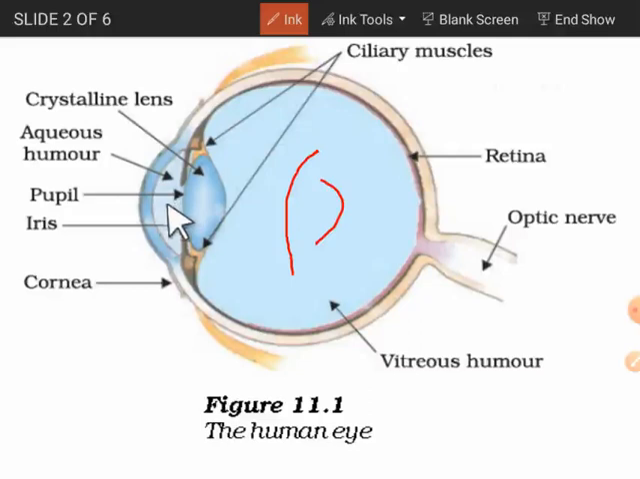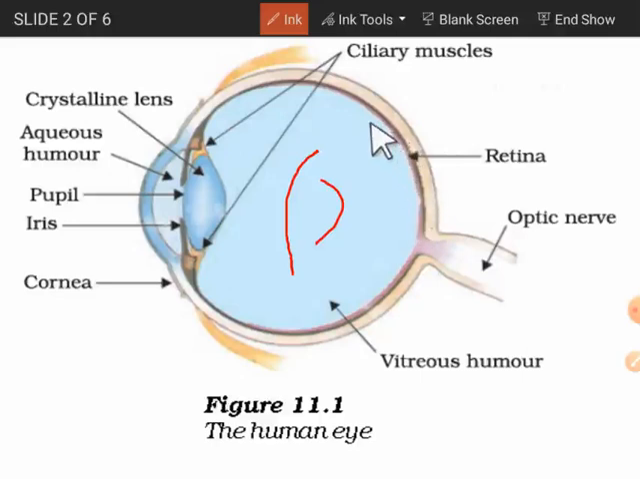This colorless fluid, whatever is present between the cornea and the crystalline lens, we call aqueous humor. And in between the lens and the retina, the back side of the eye, the inner wall of the human eye, somewhere here like this, we call it the retina. This acts just like the screen of your camera.